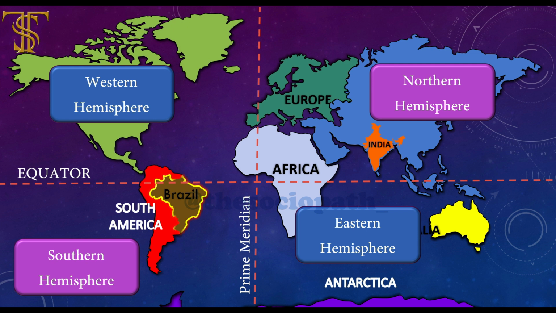When we talk about Brazil, a small part of Brazil lies in the northern hemisphere. Major part of Brazil lies in the southern hemisphere. And according to the prime meridian, Brazil also lies in the western hemisphere. So we can say that a small part of Brazil lies in the northern hemisphere, a major part of Brazil lies in the southern hemisphere, and Brazil also lies in the western hemisphere.